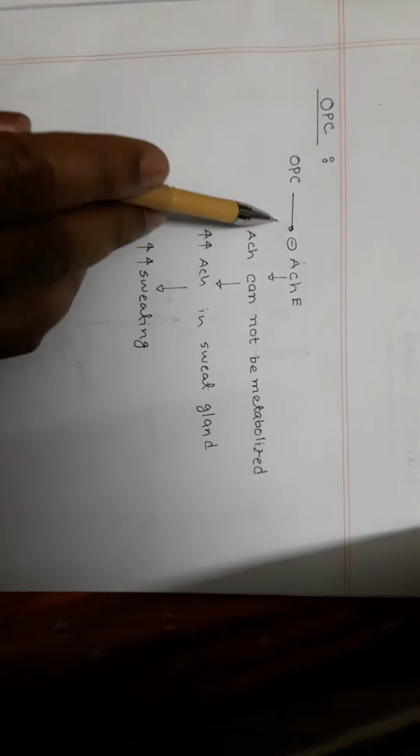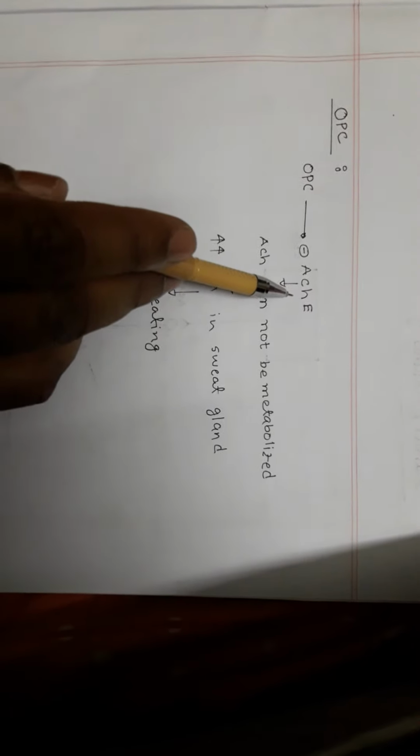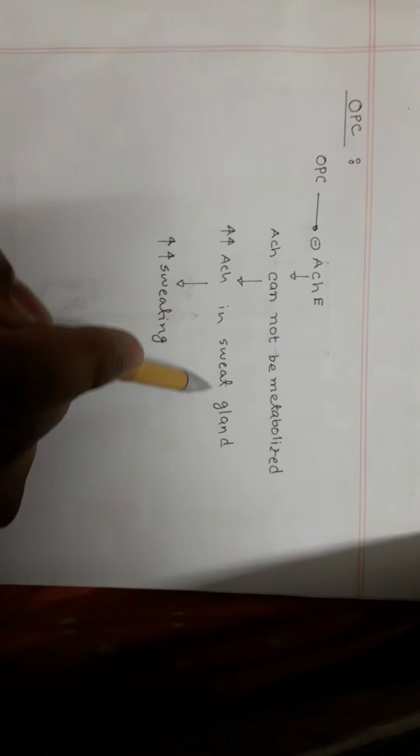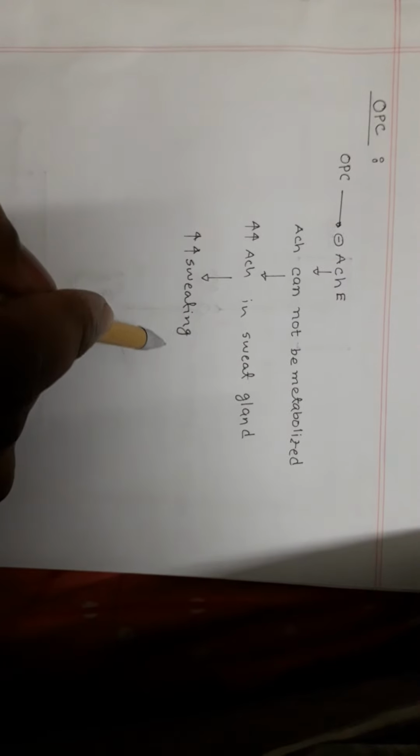So what will happen in OPC poisoning? OPC inhibits acetylcholinesterase, so acetylcholine cannot be degraded or metabolized. So acetylcholine concentration in the sweat gland goes up. So in OPC poisoning, there is an increase in sweating.